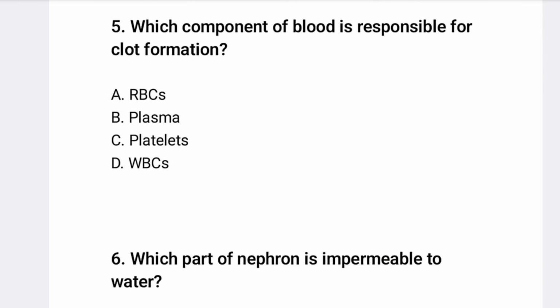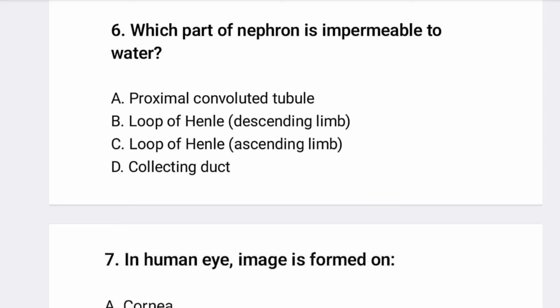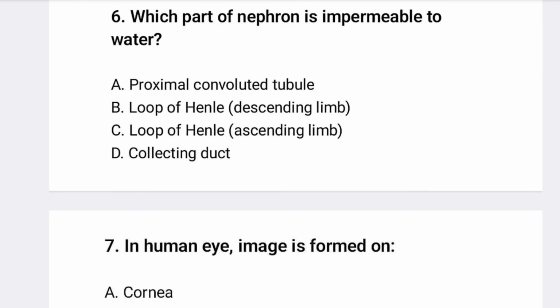So which component of the blood is responsible for clot formation? So clot formation means platelets. Okay. So which component of the blood is responsible for clot formation? It is platelets.